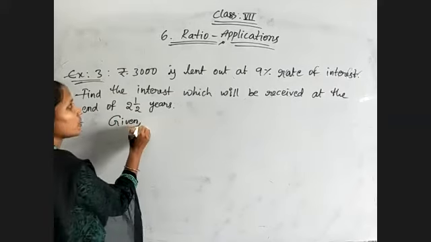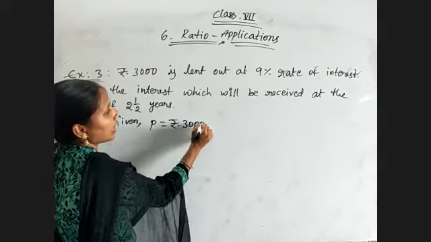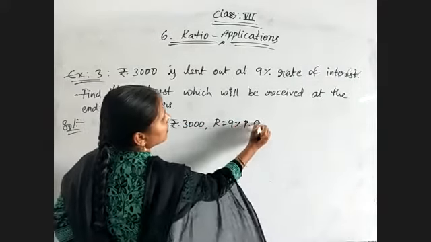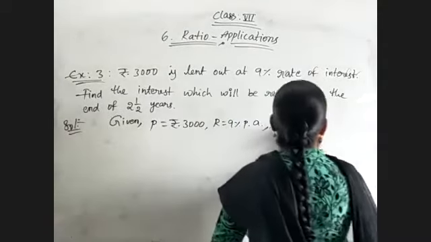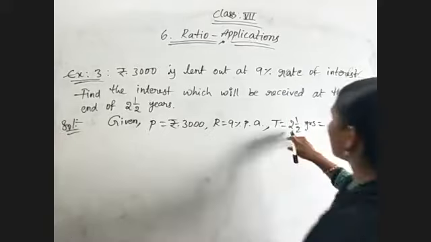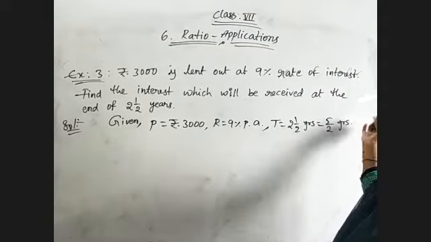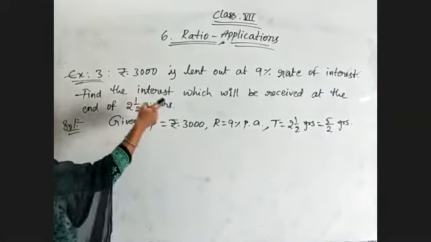So given values are principal is equal to 3000 rupees, R equal to 9% per annum, and time equal to 2 1 by 2 years, that is nothing but 2 2s are 4, 4 plus 1, 5 by 2 years. Convert into improper fraction, that's it. Now substitute, we need to find out interest only.